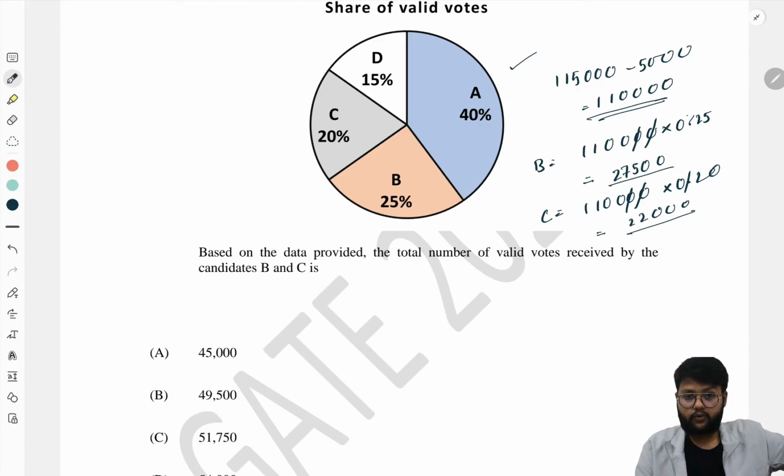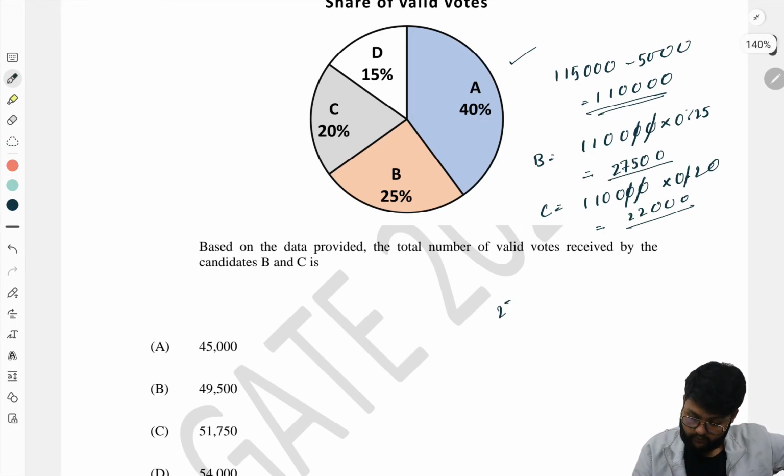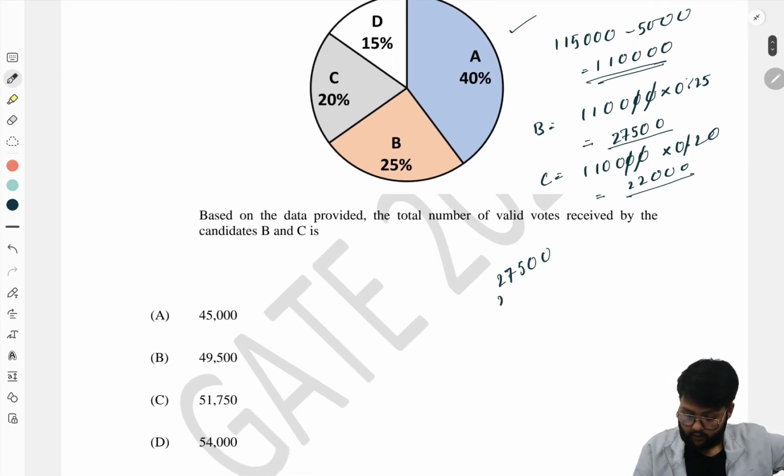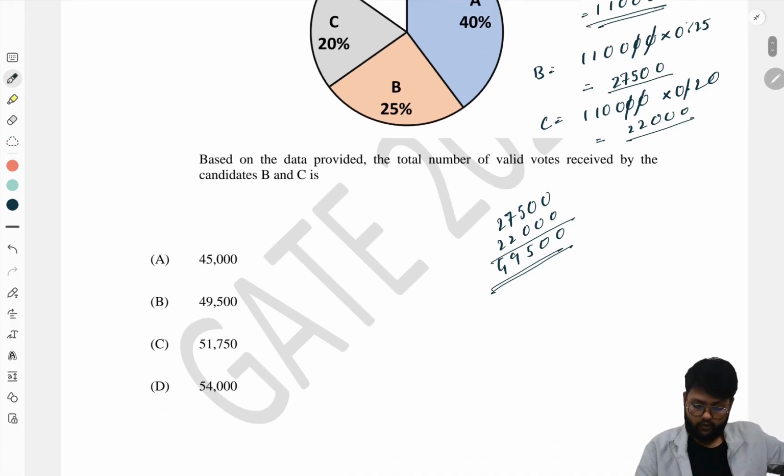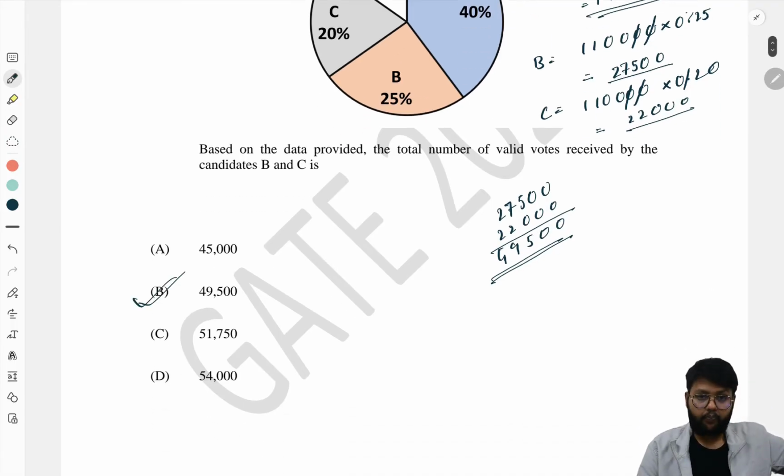So the total number of votes of B and C is 27,500 plus 22,000, that is 49,500. So this will be our answer.